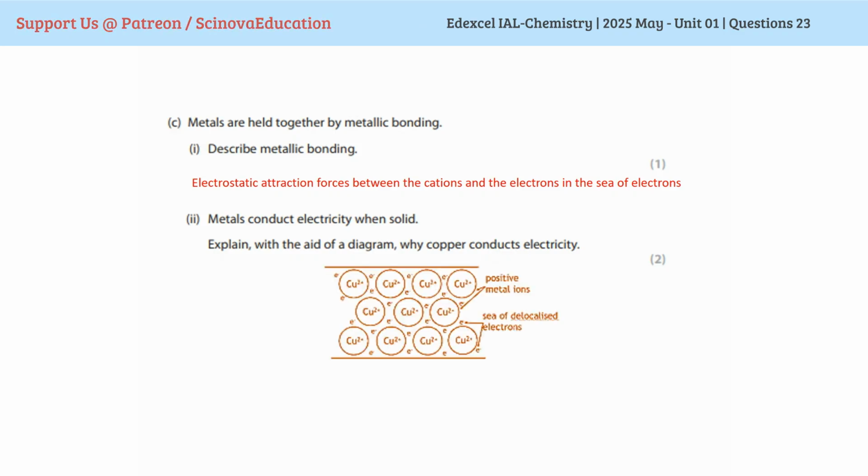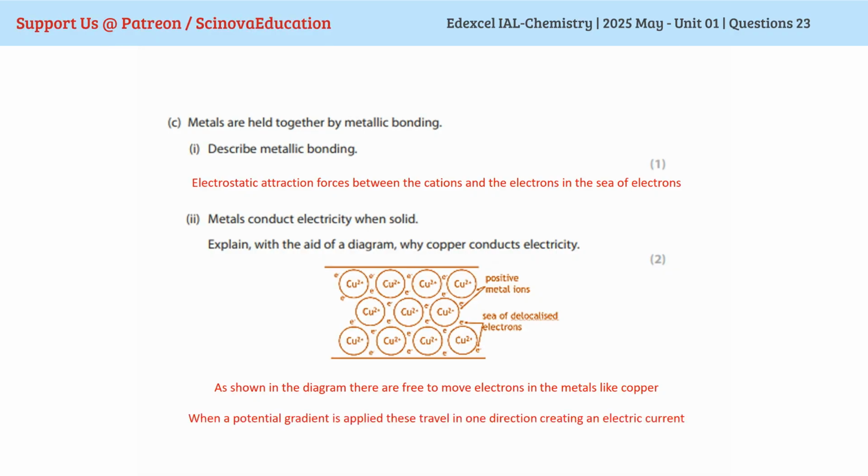So we'll first draw a labeled diagram where you can see the electrons in the sea of electrons and the cations. And then we will describe, as shown in the diagram, there are free to move electrons in metals like copper. And when you apply a potential gradient, these electrons travel in one direction, creating an electric current. So copper conducts electricity.